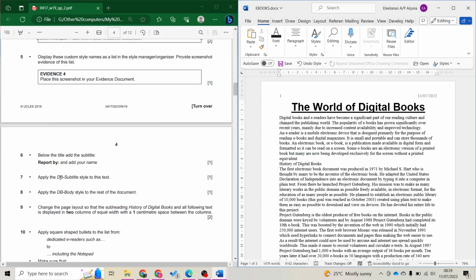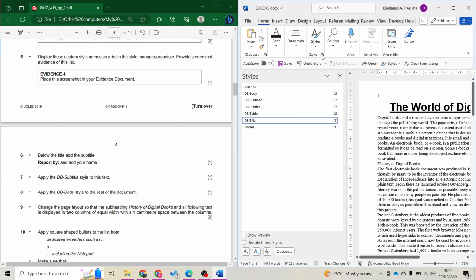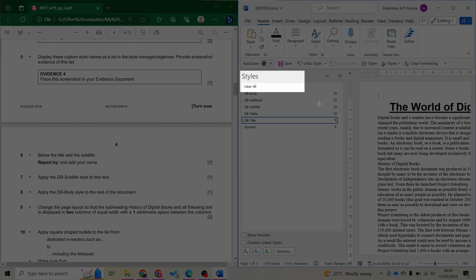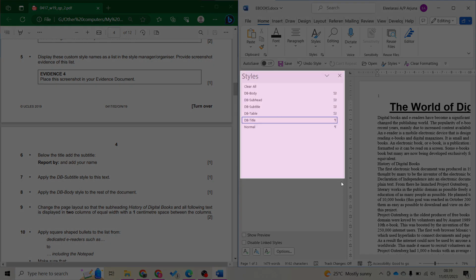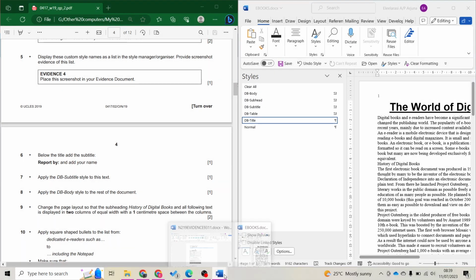Okay, next. Display this custom style names as a list in your Style Manager Organizer. Style Manager Organizer is this. When I click this, I get a list of this, right? This is your Style Manager. Screenshot the list, the styles that you have, and this is your evidence form.